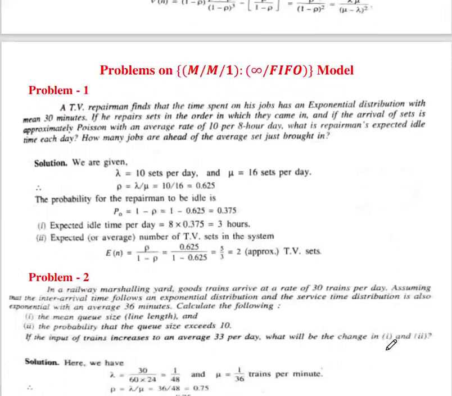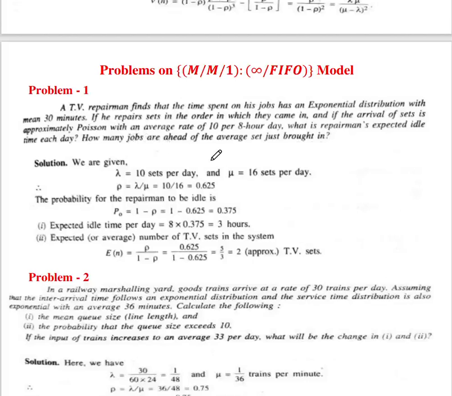Now we will see some problems on our model number 1. So what is the first problem? A TV repairman finds that the time spent on his jobs has an exponential distribution with a mean 30 minutes.